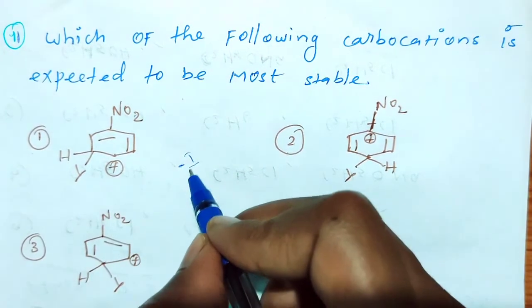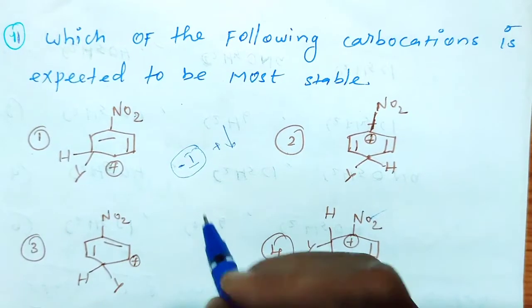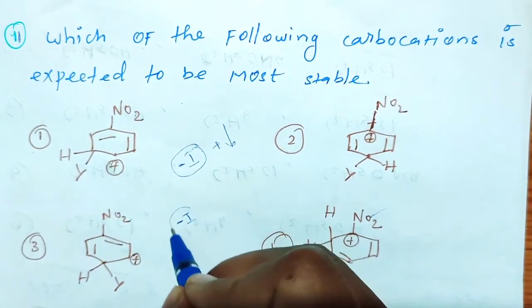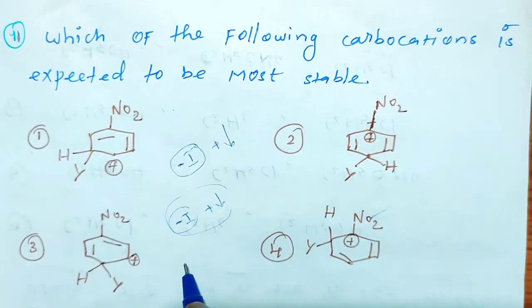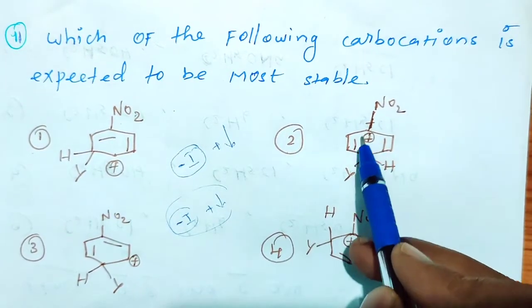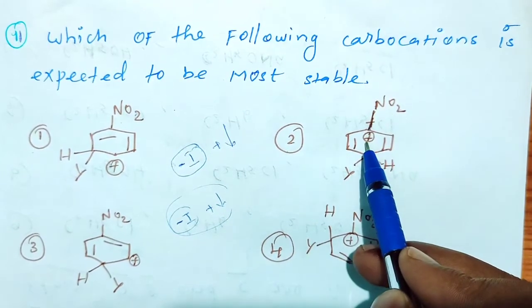So generally that minus I effect destabilizes the plus charge, right? Always a minus I group destabilizes a plus charge. Here which one is near to the NO2? Here this one is very near. Why? Because the same carbon has the NO2 substitution as well as the positive charge.